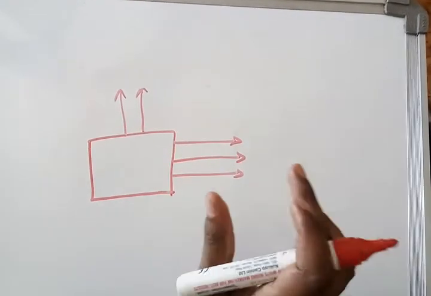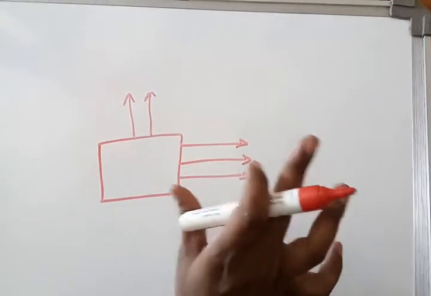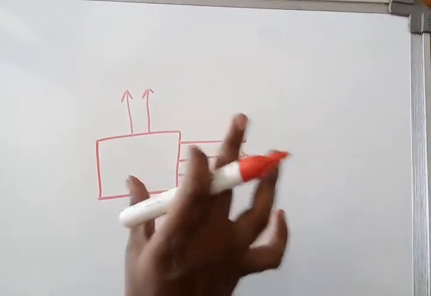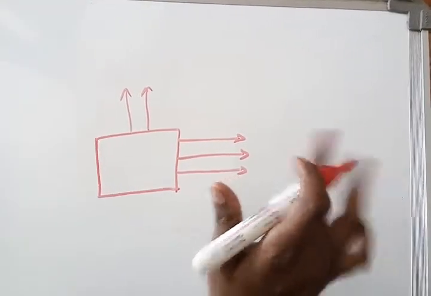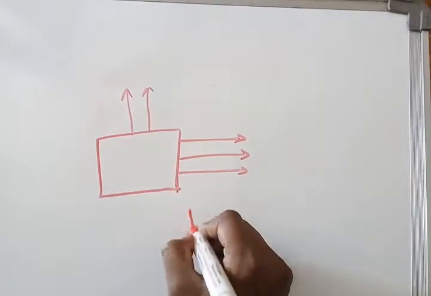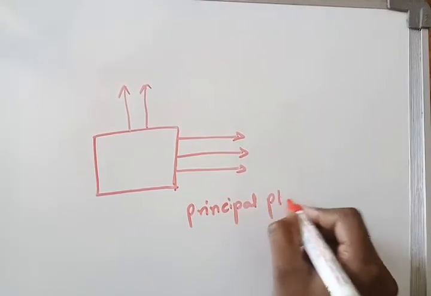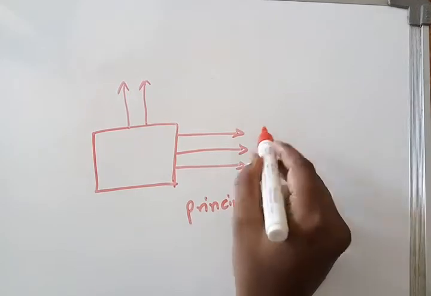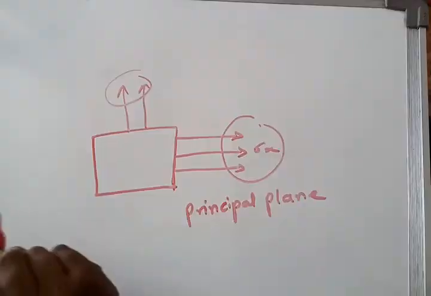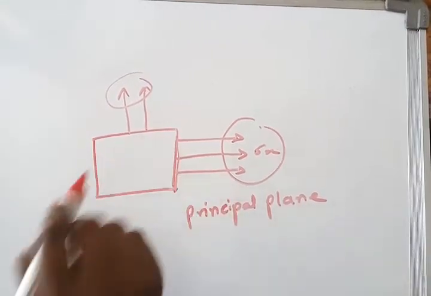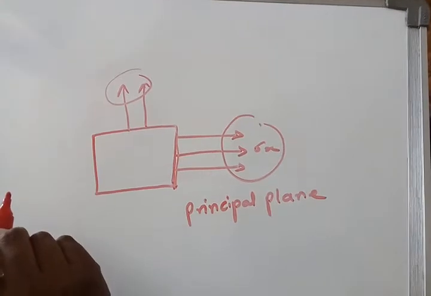The plane which carries only normal stresses, not shear stresses, that plane we call the principal plane, or these stresses we call principal stresses.